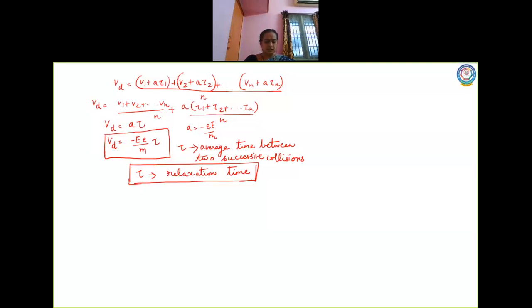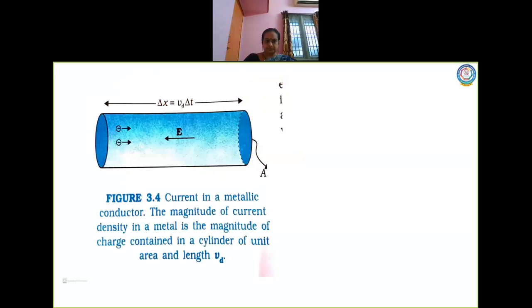Is it clear, children? So this is the drift velocity of electrons in the presence of an electric field. Am I making the concept clear, children? Yes. Now we are going on to the next topic. Again, it is continued in your textbook, children. I am going to find out a relation between current I and Vd, the relation between current and drift velocity.